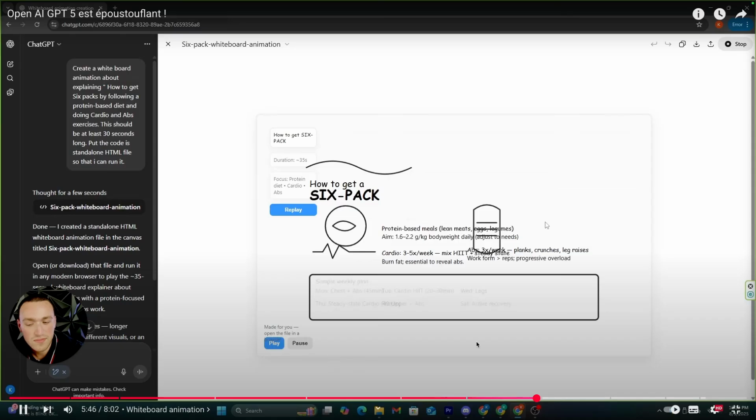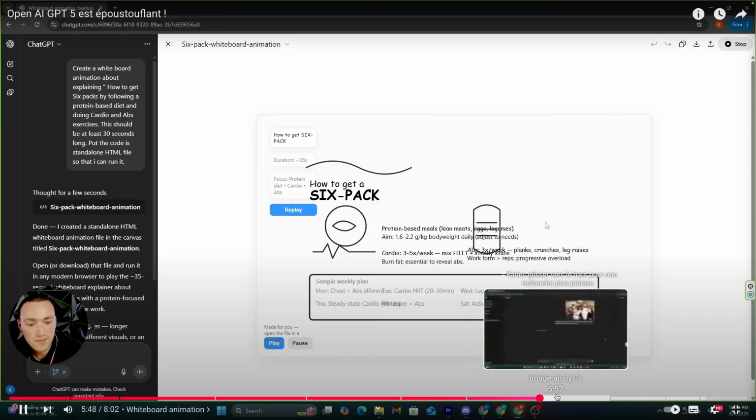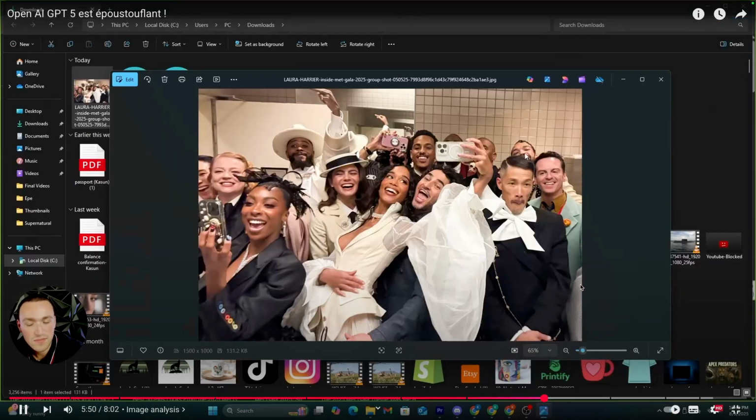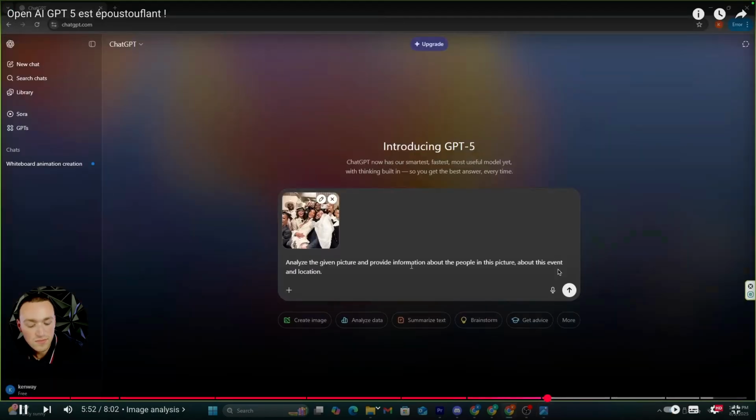Let's try something different. I really want to check their image generator. I have this image of celebrities at the Met Gala, and I'm going to upload this image to ChatGPT.